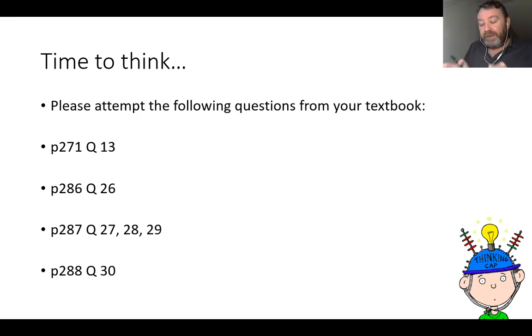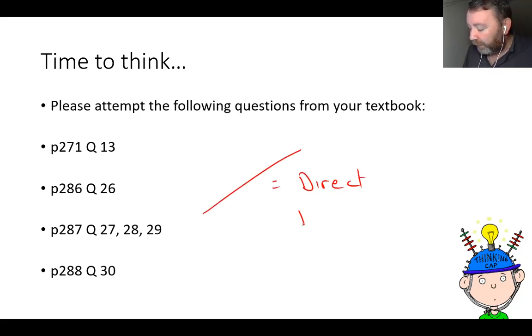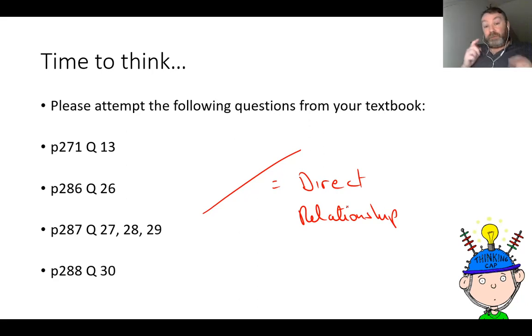They're questions that are going to get you to draw a graph. They're questions that are going to ask you about the line that you draw. And if these questions do produce a line, then they are producing what is called a direct relationship. And just keep that in mind. A straight line is always a direct relationship. Okay? Just keep that in mind. It's extremely important. So straight line is a direct relationship.